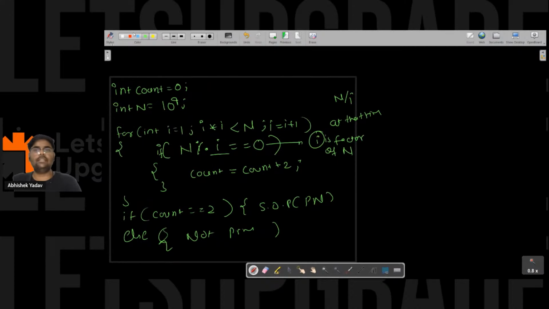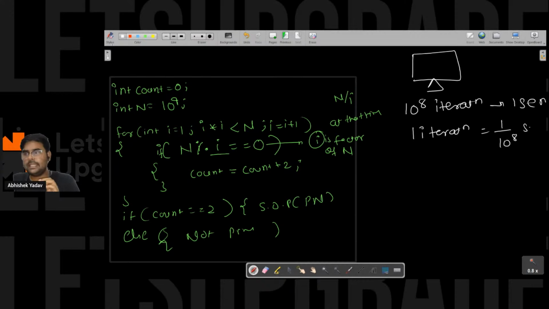Again I have the same system, and that system is doing 10 to the power 8 iterations in 1 second. That is, one iteration is executed in 1 upon 10 to the power 8 second. So if I have to check whether 10 to the power 9 is a prime number or not, right?